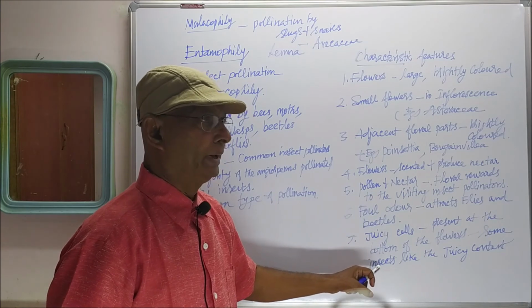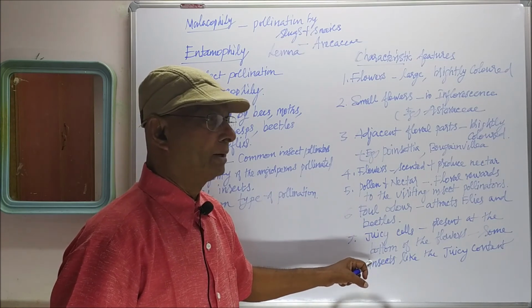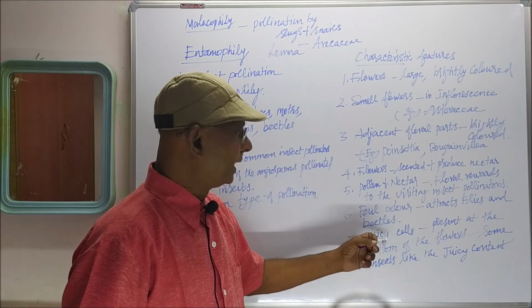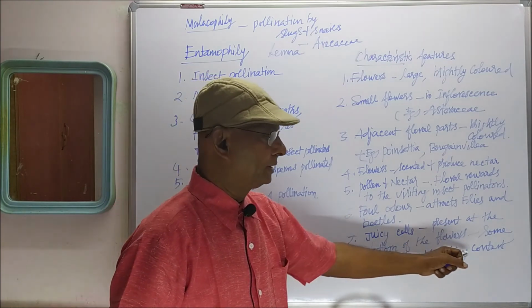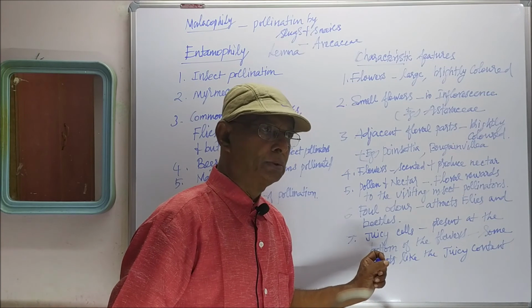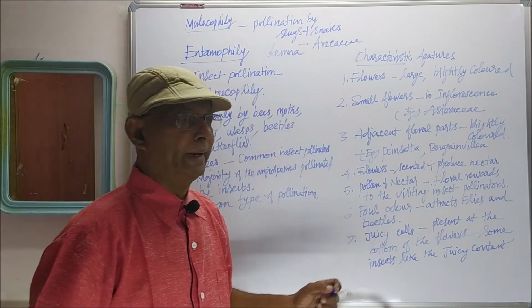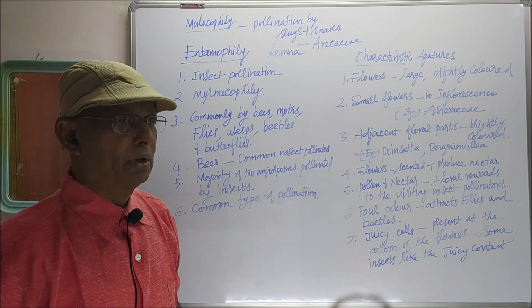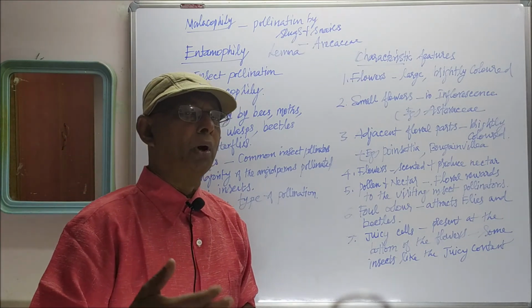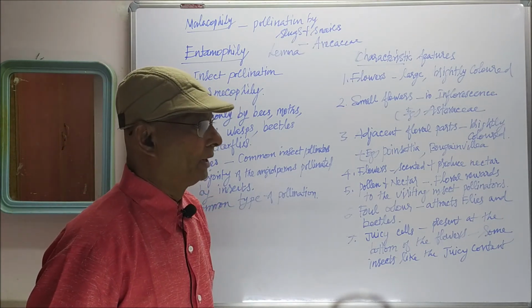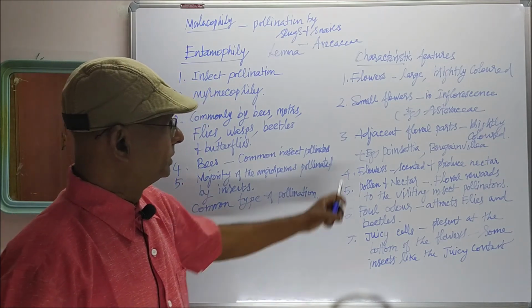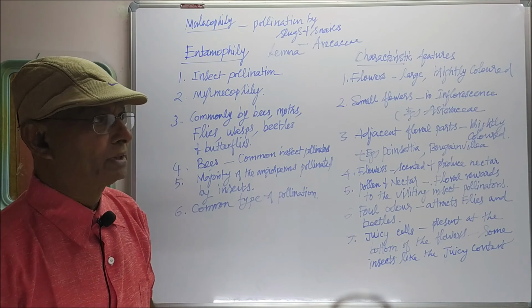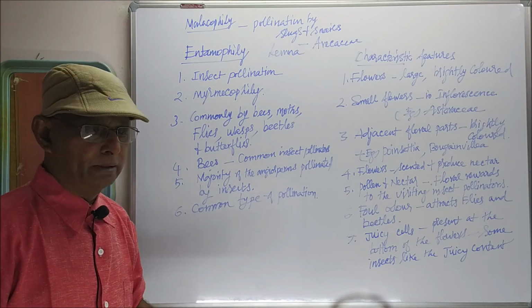These insects come and land on the flowers, piercing the juicy cells and sucking the juicy content. For that also, the insect pollinators will visit the flowers. During that process, pollination takes place. So these are all the characteristic features of entomophilous flowers. So that you have to keep in mind.